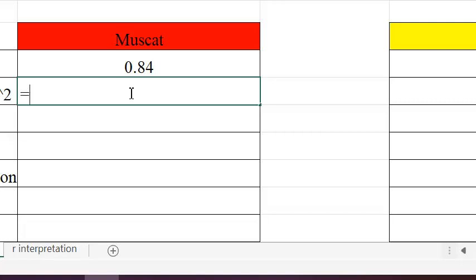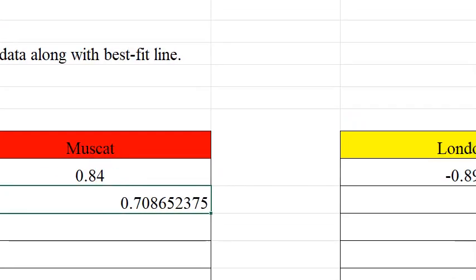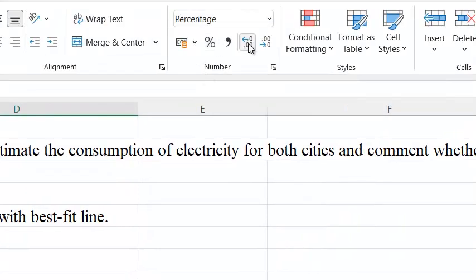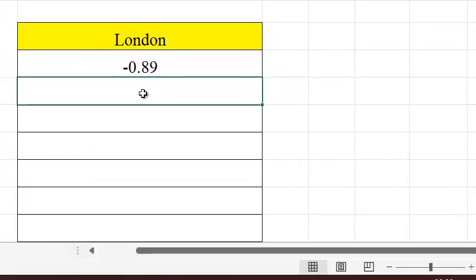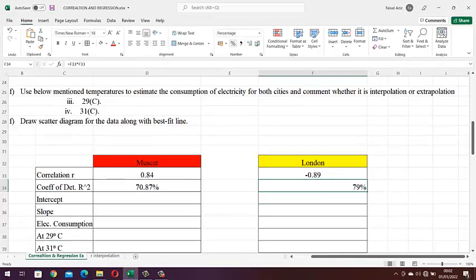So it's very simple. To calculate a coefficient of determination, it is r square. So whatever coefficient of correlation we have calculated, we just need to simply multiply r with r. So here you can see it is 0.708. I'm just going to convert it into a percentage, so it's showing 70.87 coefficient of determination. Similarly, when I calculate coefficient of determination regarding London's data, it comes to 79.19 percent.